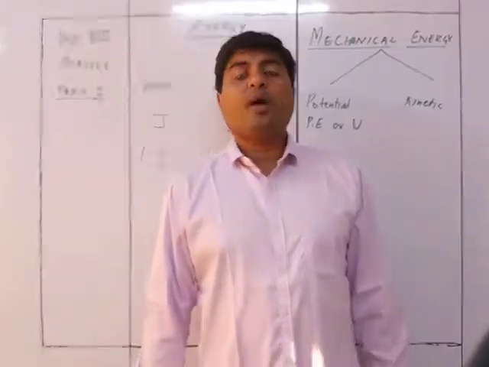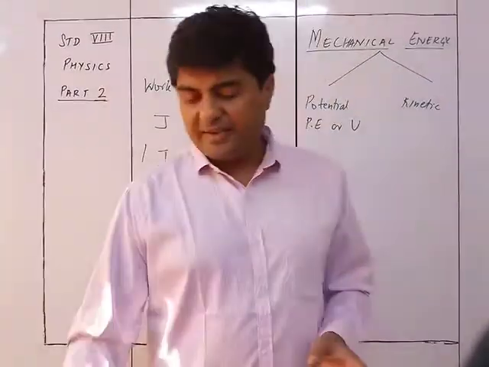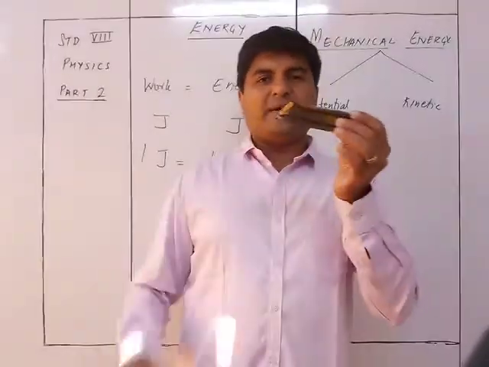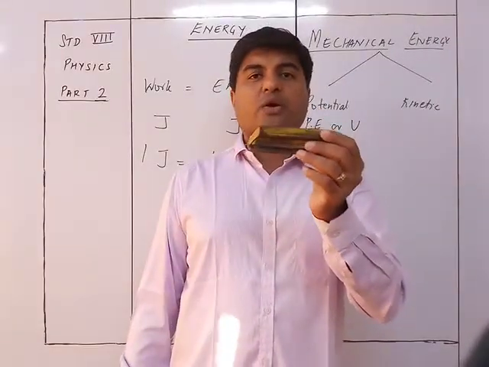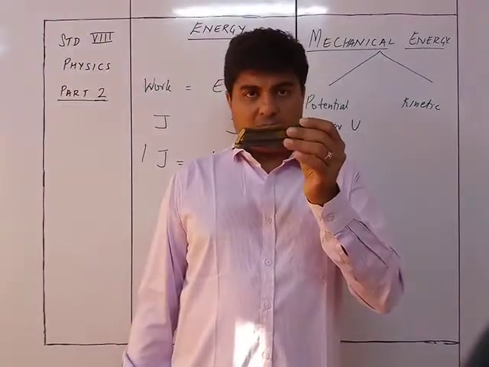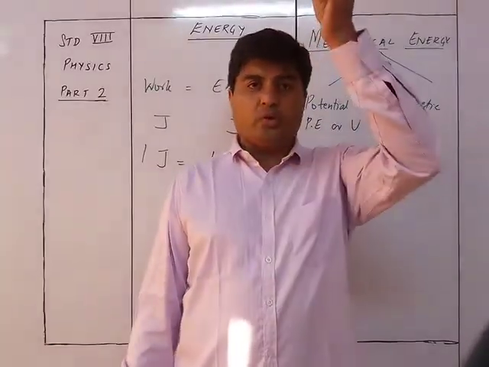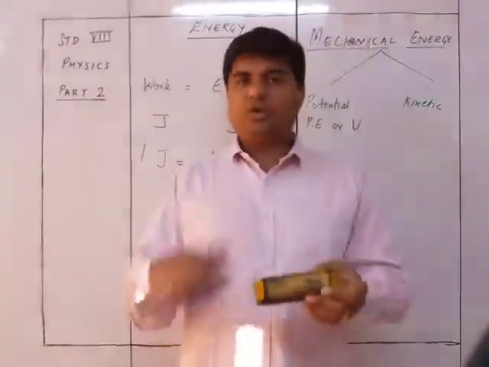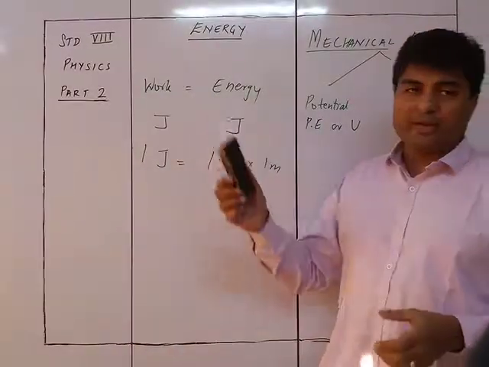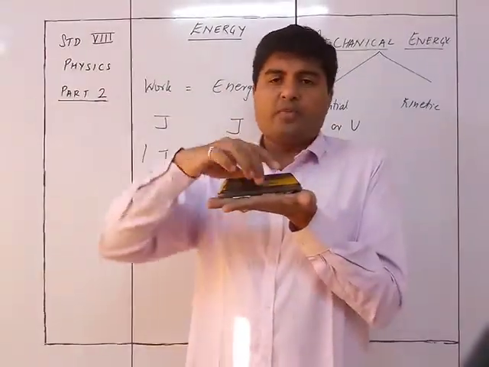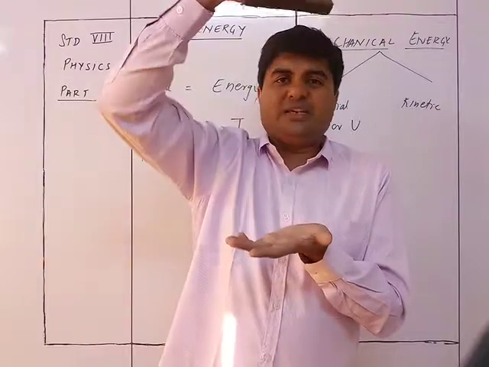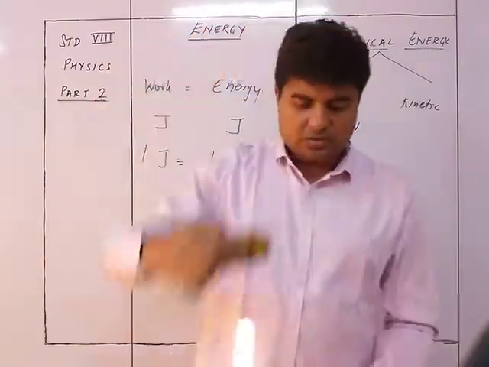So what is the amount of potential energy present in this body? The amount of potential energy present in the body is equal to the work done in moving this body from here to here. We already know the work done is equal to energy. So the work done in moving this body from here to here is nothing but the energy possessed by the body over here. So that is what we know.